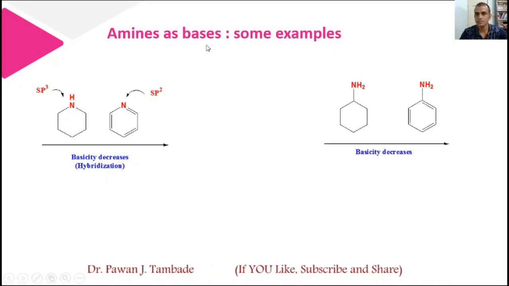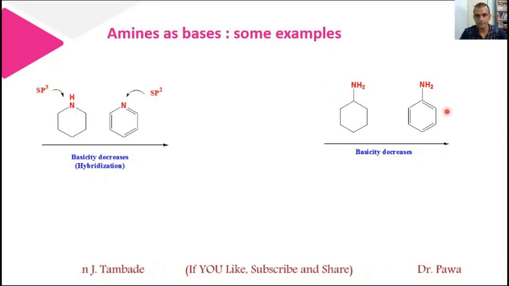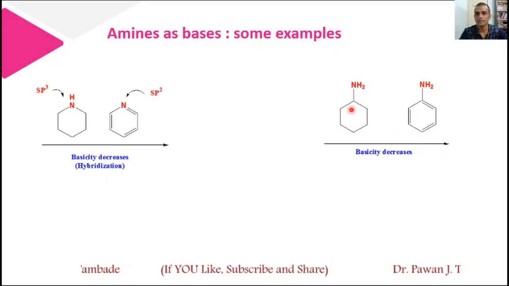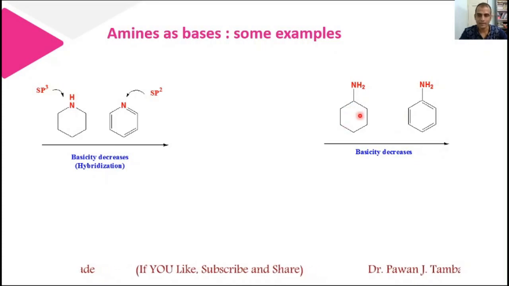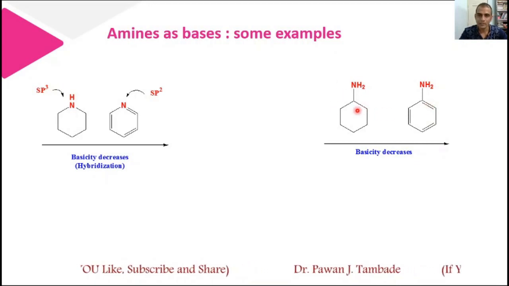Now if you look at these two molecules, this is cyclohexylamine and this is aniline. This is an aromatic system and this is an alicyclic system. And here also you can see that aniline is less basic as compared to cyclohexylamine. So why does this happen in this case?